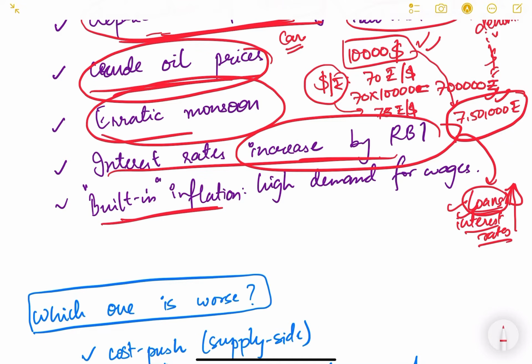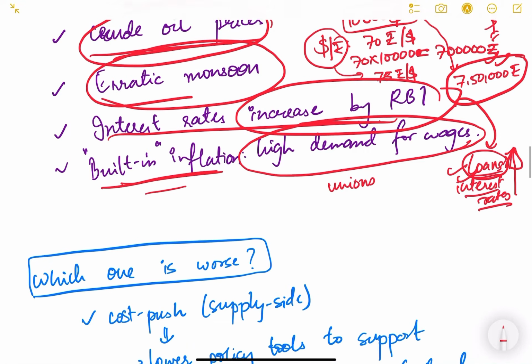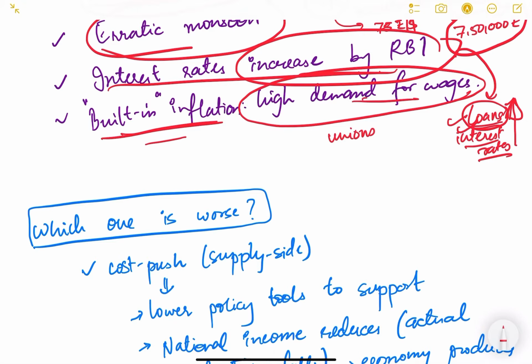And there is a built-in inflation also. For example, high demand of wages. So for example, there are a lot of labor unions. If they demand high wages but the factory cannot sustain it, it will result in supply side inflation, an increase in price rise. If the workers are demanding more wages, the companies will have to increase the price level of the commodities or goods that they are producing, and automatically the general price level in the economy will increase.